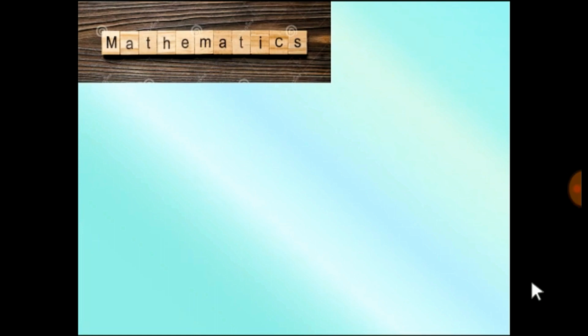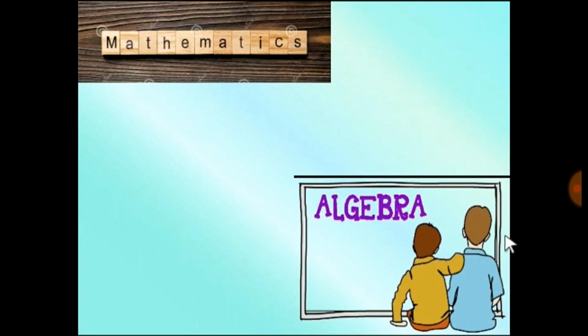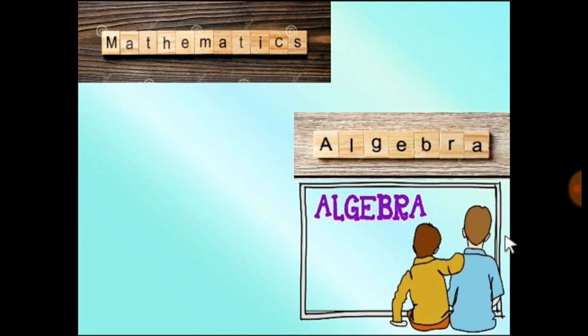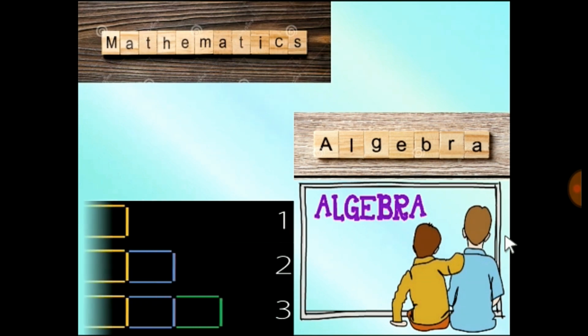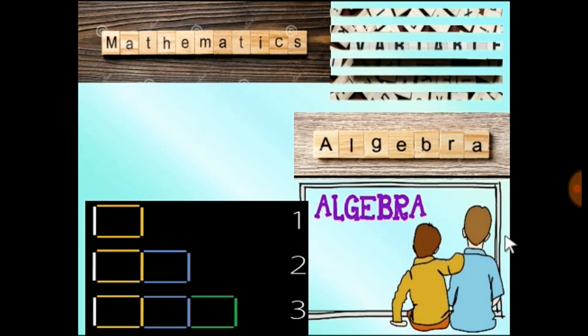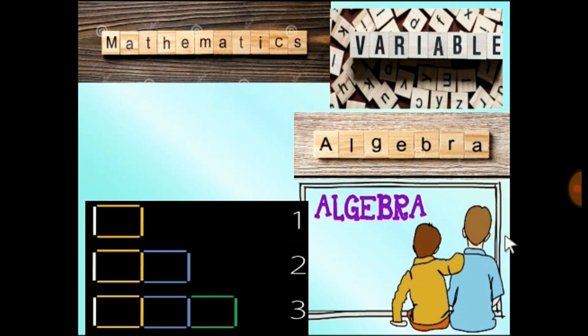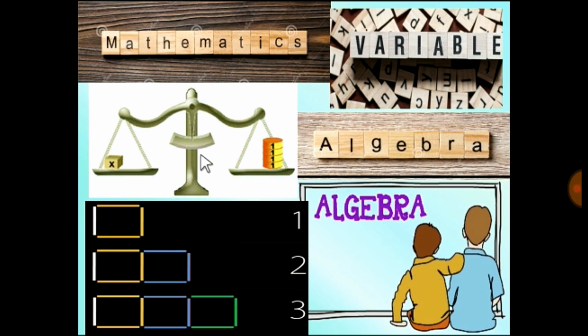Mathematics. Till 8th standard, you had only one paper of mathematics. This year, you will have two papers of mathematics. One will be algebra, other one will be geometry. Now, algebra, what does it mean? It is dealing with numbers. You use variables in that and you find equations using the variable and try to equate the things. The first chapter of algebra was sets.